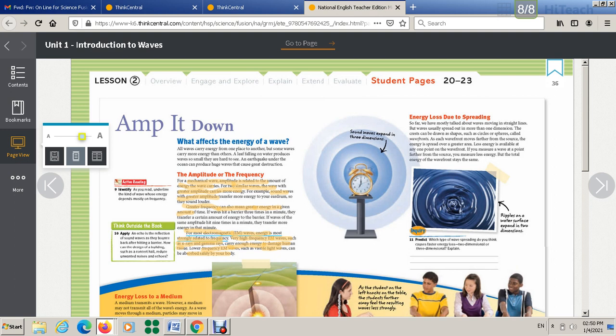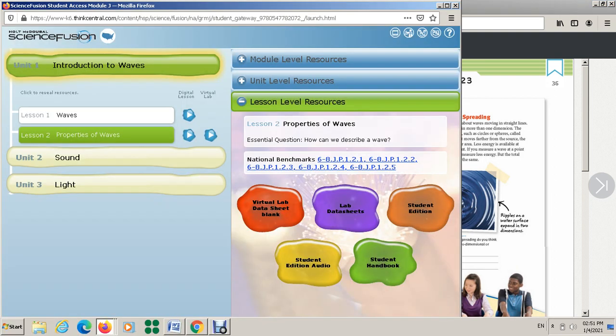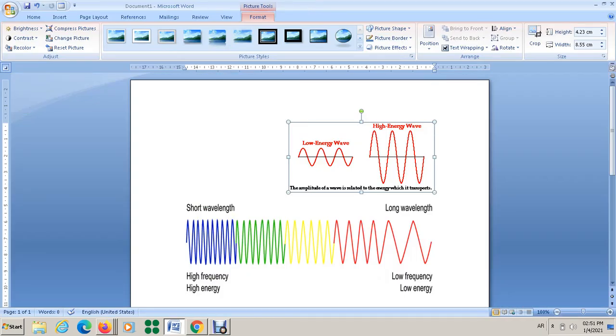Now let's talk about energy loss due to spreading. Actually, if you put a stone, or if a stone falls on the water, the energy will be spread in all directions in the water, right? So when we talk about waves moving, we talked about how they are moving, as in this figure here, moving in a straight line, as you see in these waves.